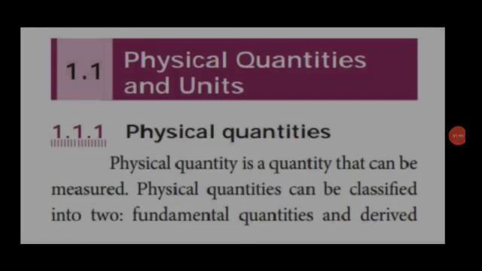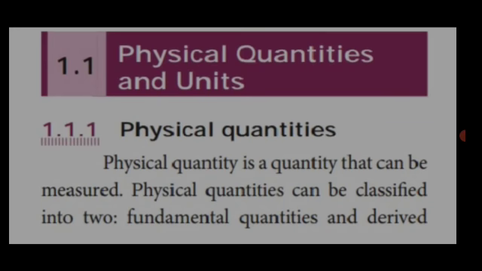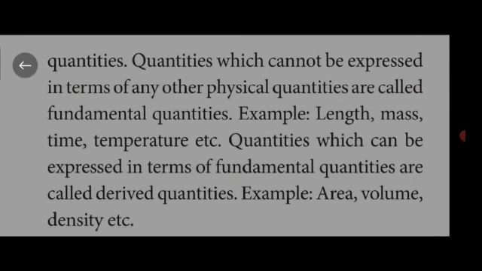Let's see physical quantities and units. What is a physical quantity? A physical quantity is a quantity that can be measured. Physical quantities can be classified into two types: one is fundamental quantities, another is derived quantities.